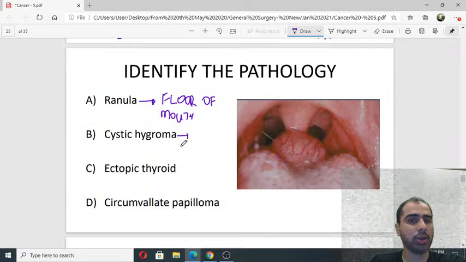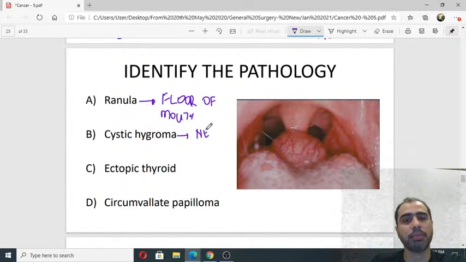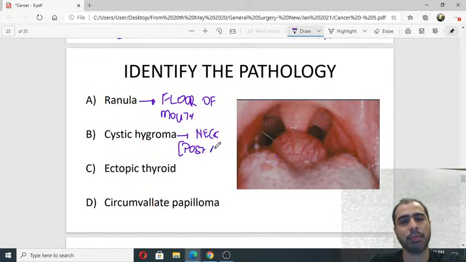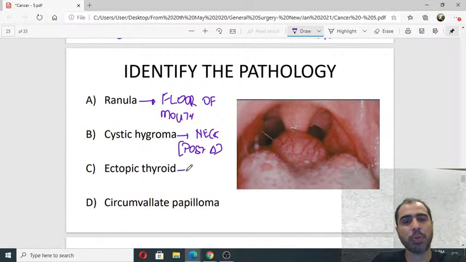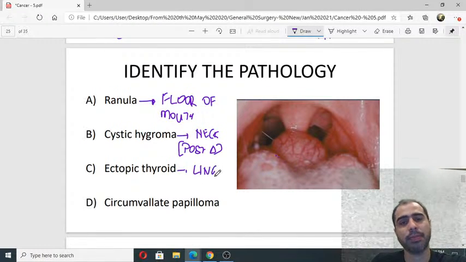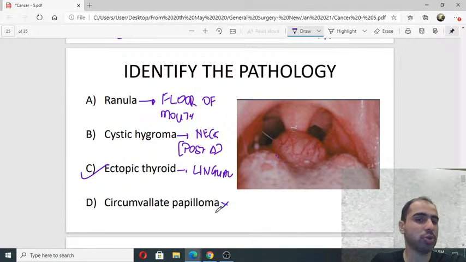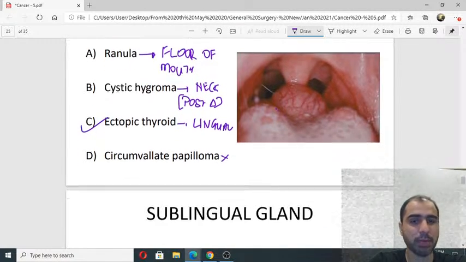Normal site of cystic hygroma. Cystic hygroma is seen in the neck, posterior triangle, where you had your level 5 nodes. That's where you normally get cystic hygroma. This is an ectopic thyroid or a lingual thyroid. There is nothing like circumvallate papilloma.